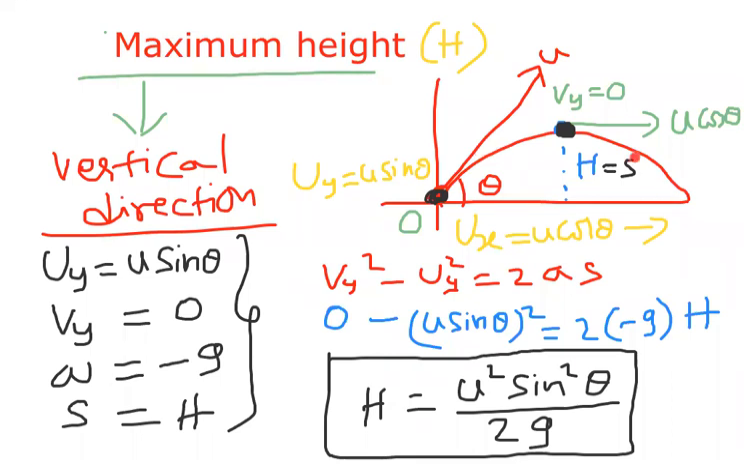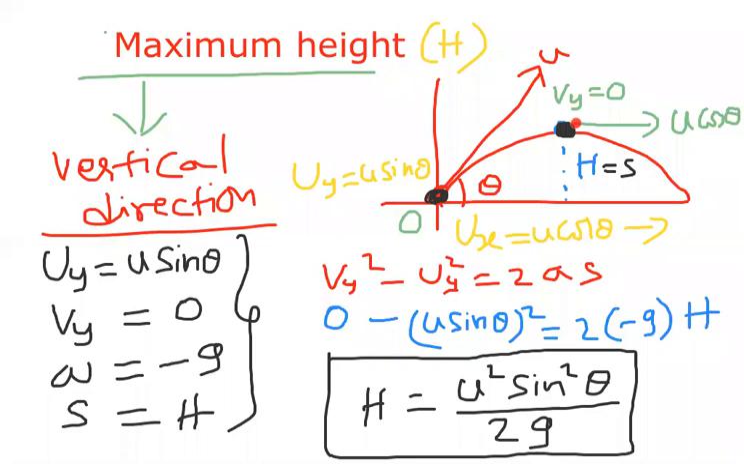When a body is projected with certain angle with horizontal, it reaches the maximum height. At maximum height, vertical velocity is 0. So I have taken all the things in vertical direction. Initial vertical velocity uy is u sin theta. At maximum height vertical velocity is 0. Body projected up.